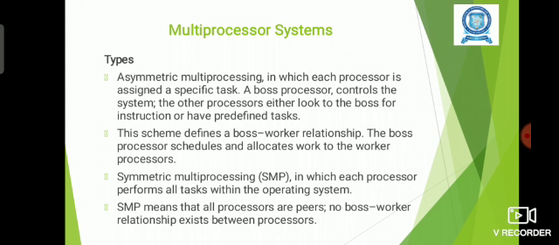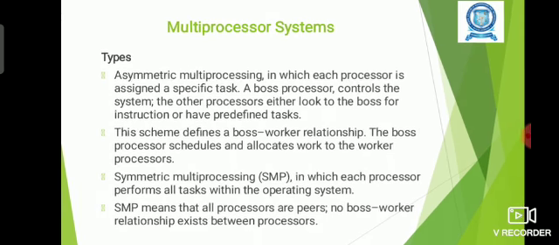The boss processor only will assign the task to the other processors. Other processors are called worker processors. The worker processor will obey the instructions given by the boss processor. So this scheme is called a boss-worker relationship. The boss processor only will schedule and allocate the work to the worker processors. So this happens in the asymmetric multiprocessing system.